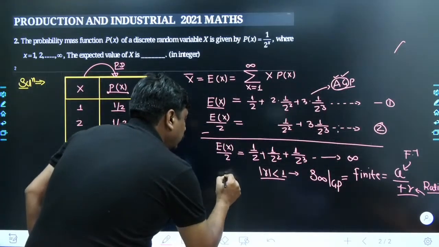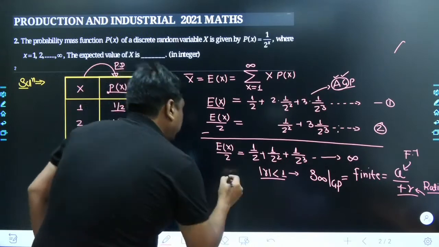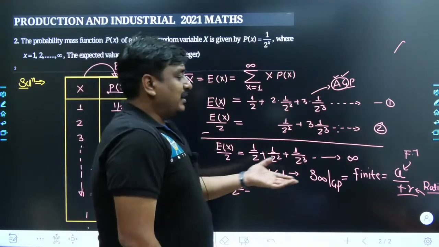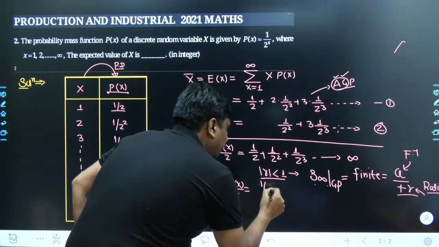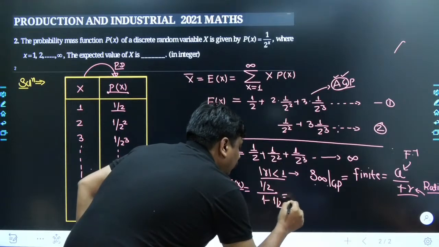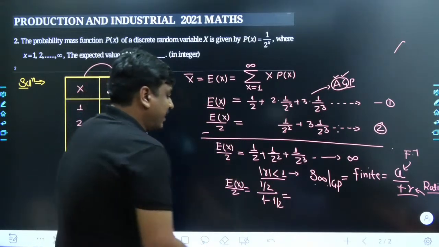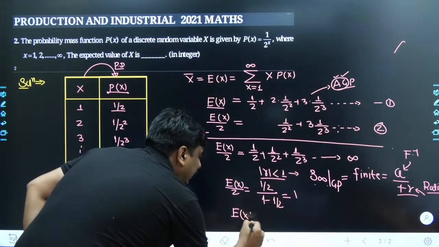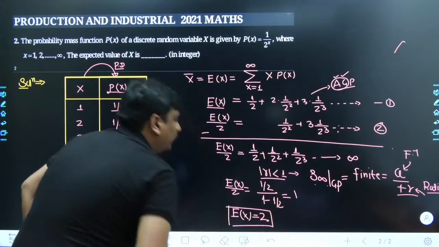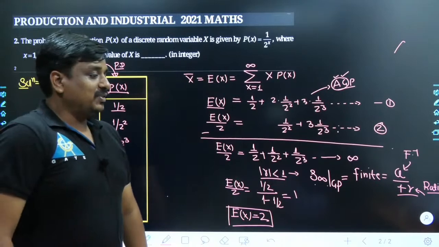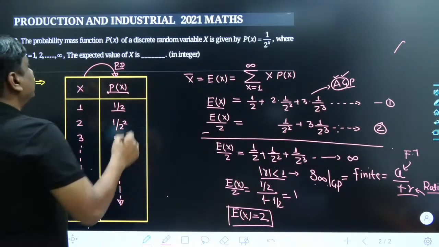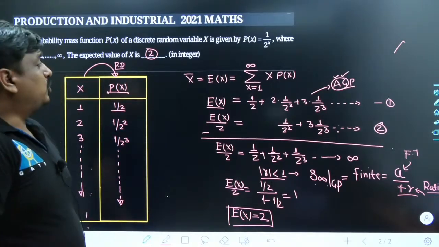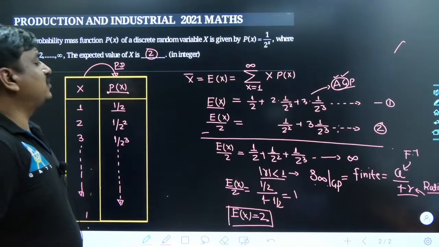So here goes the expected value of x by 2 is equal to, let me add them together. The a is what? Half divided by 1 minus r, that is half. Here it becomes half divided by half. Obviously they get smashed out, so the factor which will be left is simply 1, and now the 2 is getting multiplied with 1. So the average value, expected value, or the mean value of x, which is a discrete random variable, is precisely 2. So what's going to be the best answer? 2. That means on average, the value of x would be 2 if the same trial occurs an infinite number of times.